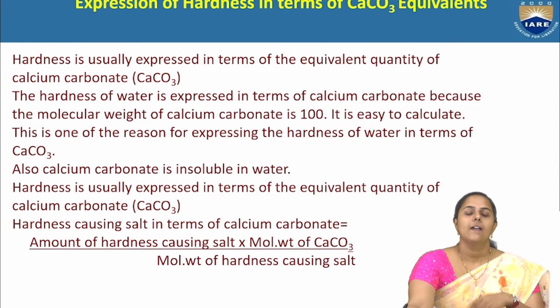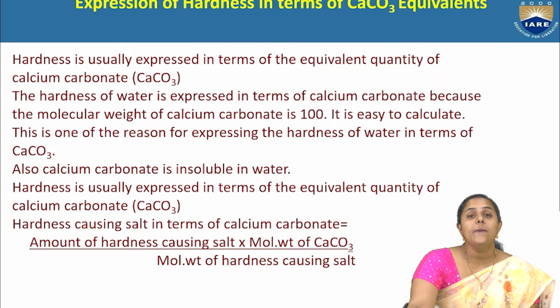Now, hardness, already I told, so many salts are responsible for causing hardness in water. Among these, calcium carbonate is chosen to express the hardness of water. You have seen in the previous slide, so many salts are responsible for hardness.